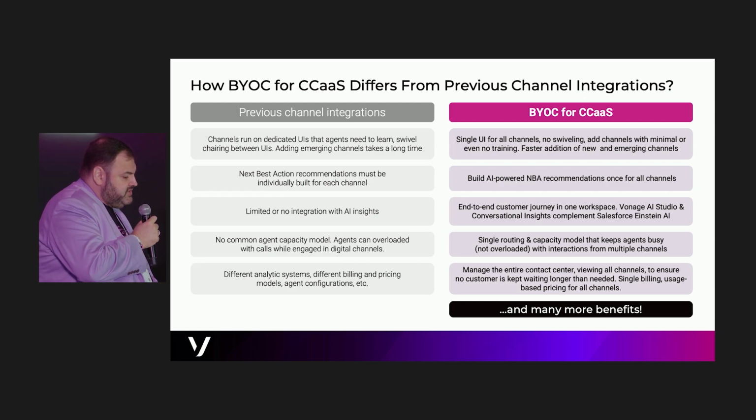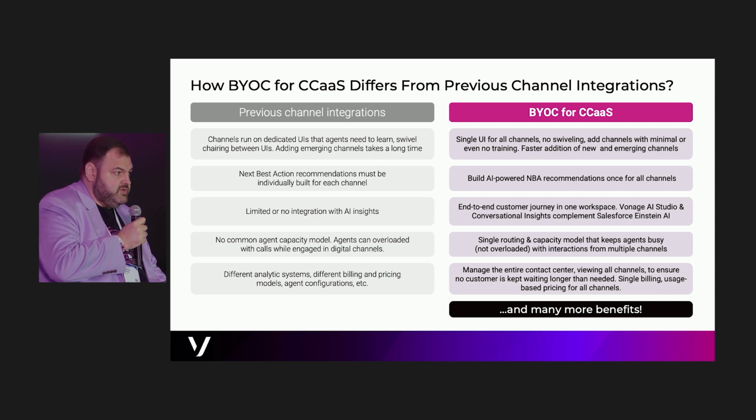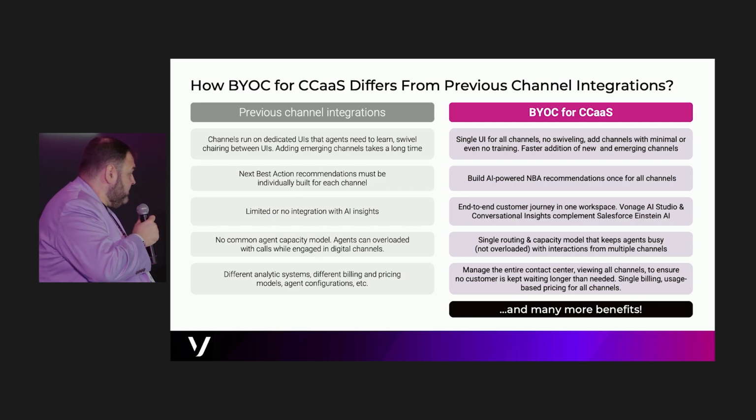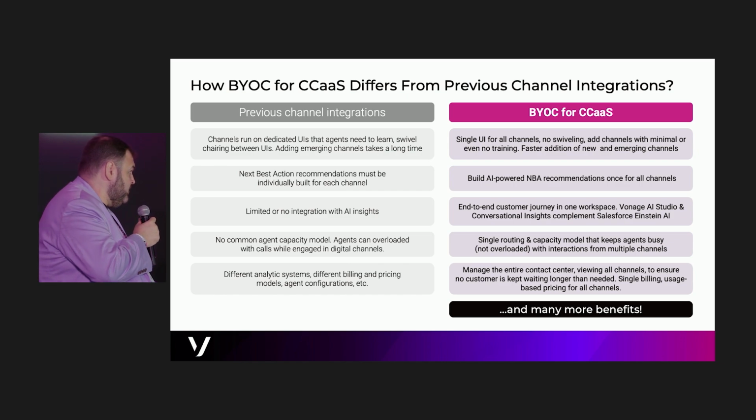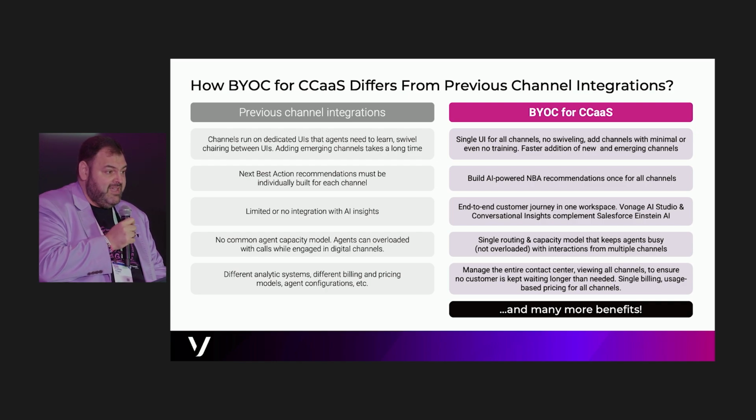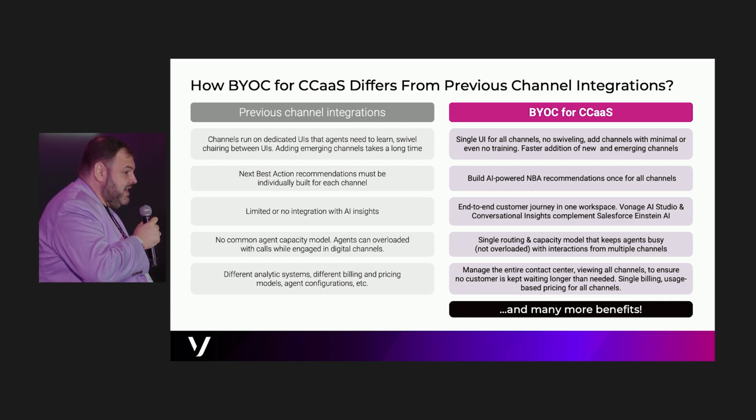The other thing that's going to change is adding emerging channels, which today takes a long time because you have to source another vendor, you have to implement it, integrate it. With Bring Your Own Channel for Service Cloud Voice, if your contact center vendor introduces a new channel, it just appears there. Like I've been talking all week about RCS, because it's a big deal that since Monday, with iOS 18 being released, now iPhones support the RCS standard.